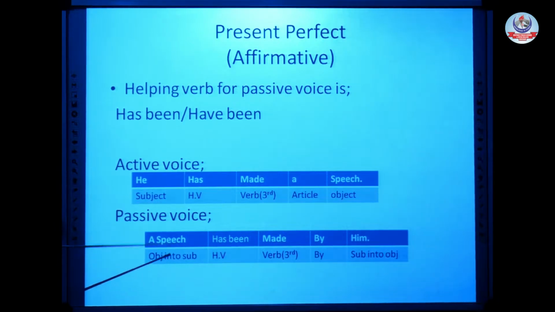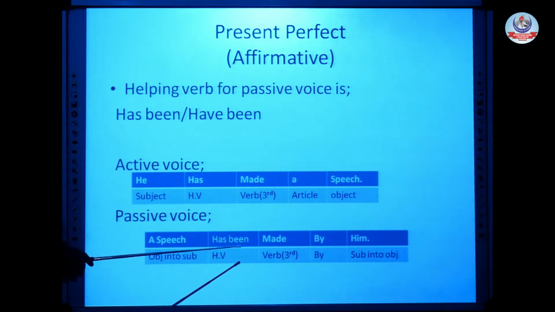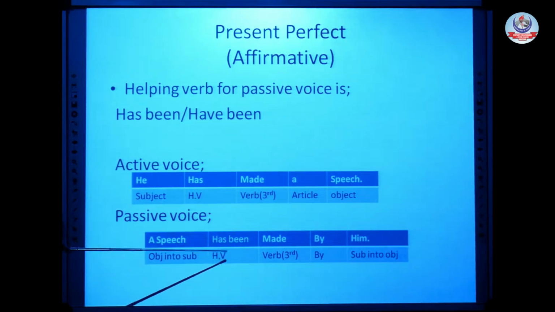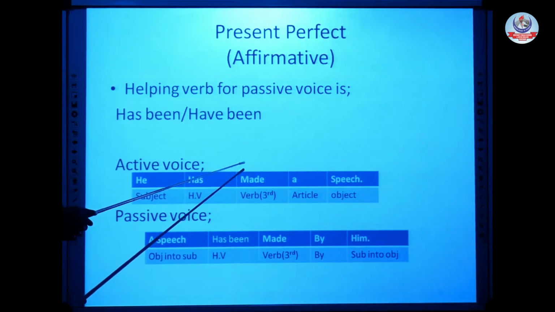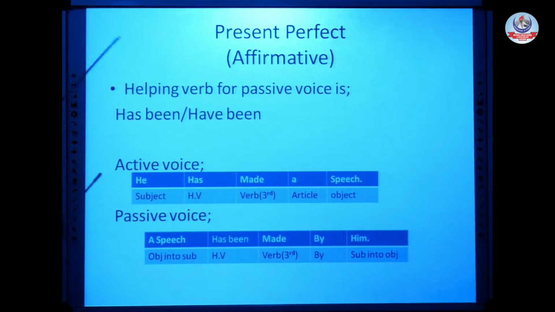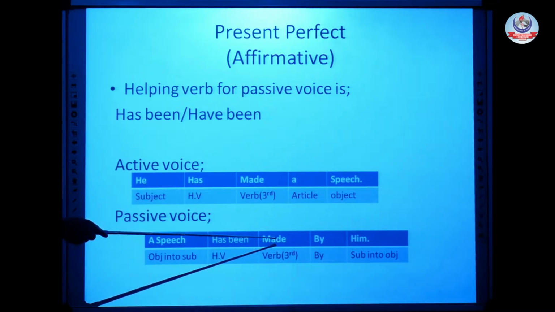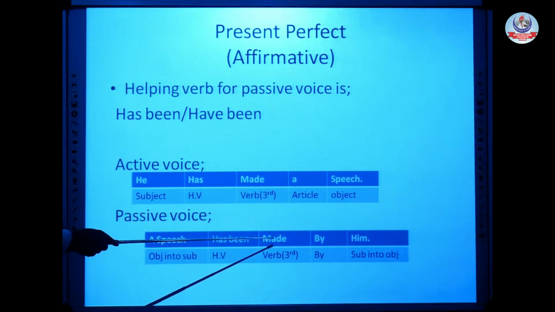Object into subject. Next thing is the helping verb. I have already explained that for present perfect tense in passive voice, our helping verb will be has been or have been according to the subject. Here our subject is singular, so our helping verb will be has been. We add been with the helping verb. A speech has been. The verb is already in the third form. It is the rule that in passive voice the third form of verb is used, so here it will remain the same: made. A speech has been made.